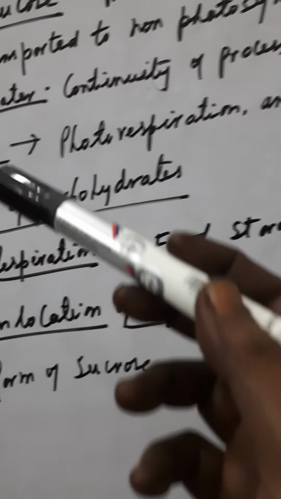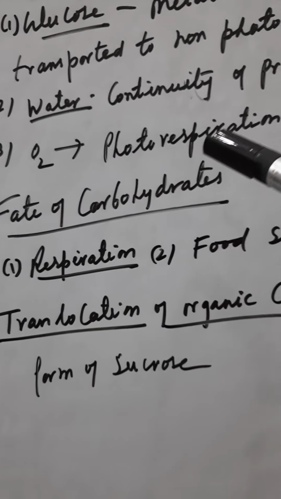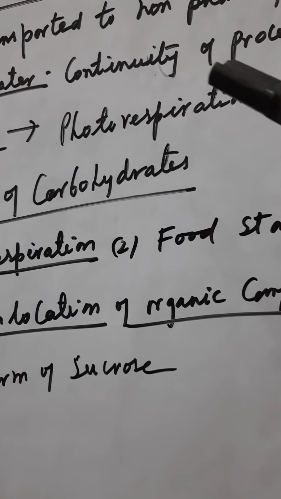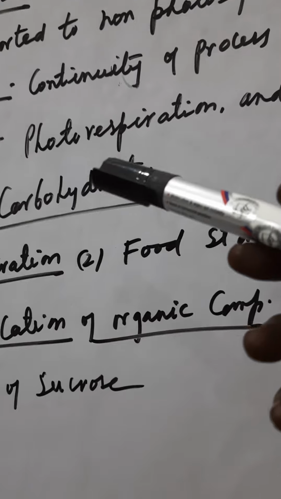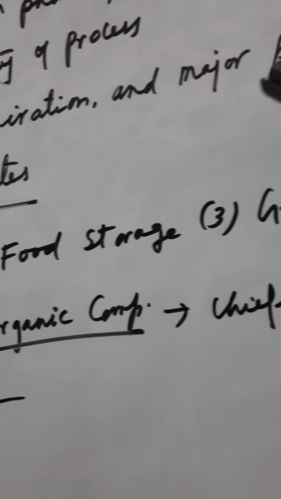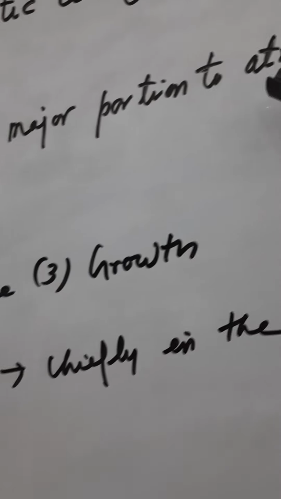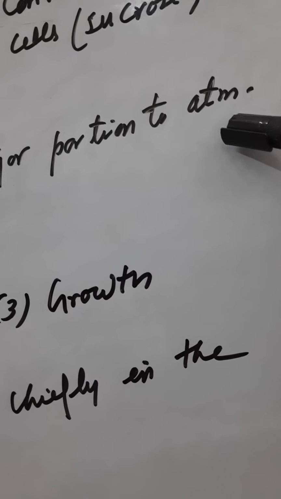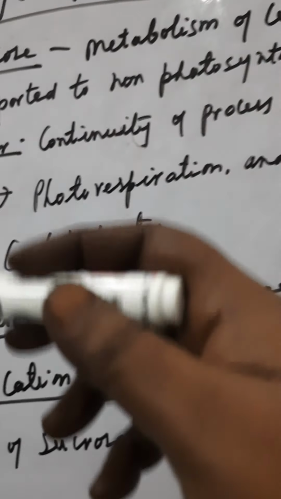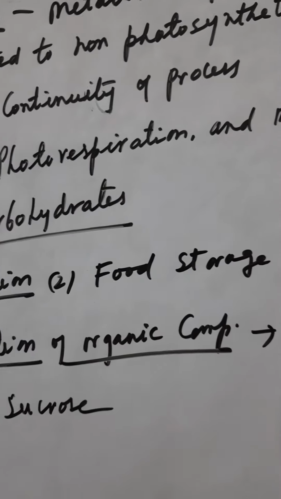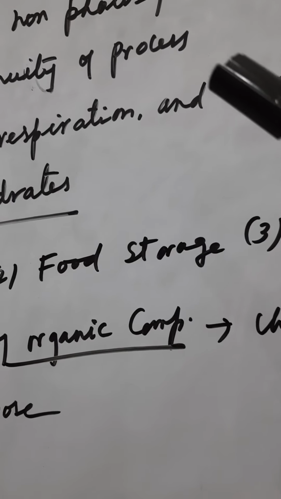Then oxygen, it is required for photorespiration, because plants also respire, and the major portion is sent to the atmosphere. Oxygen is released by the plant by utilizing carbon dioxide. That is why plants are called carbon sinkers.